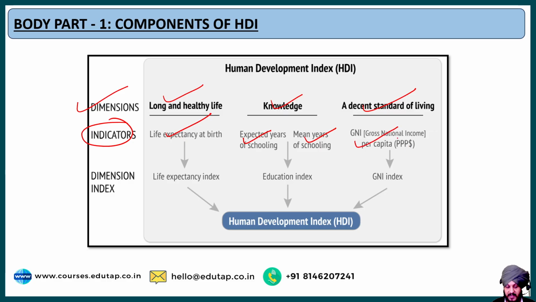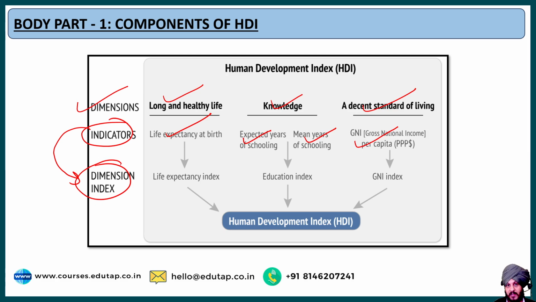Now once the indicators are known, once we know that these specific indicators indicate a specific aspect of human development, based on these indicators we calculate the dimension index. What is the dimension index? It is nothing but the standardized numerical scores. These are the standardized numerical scores that are basically derived from these indicators only, and they are basically normalized.